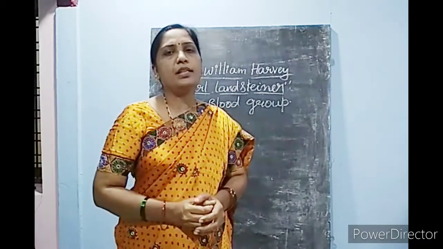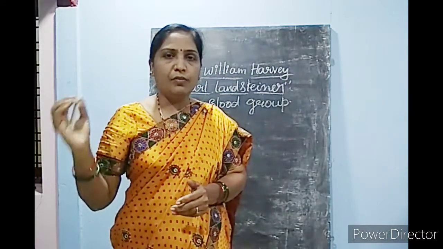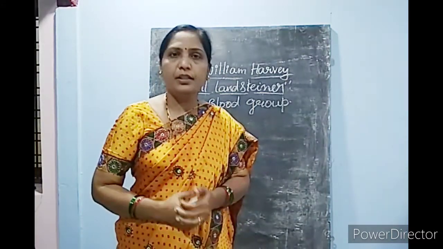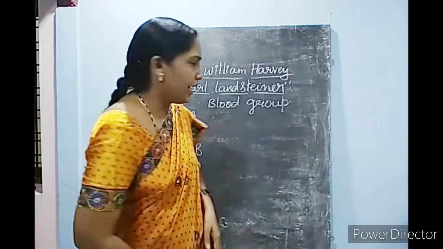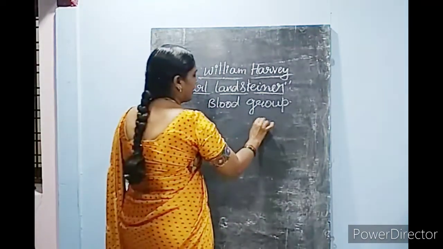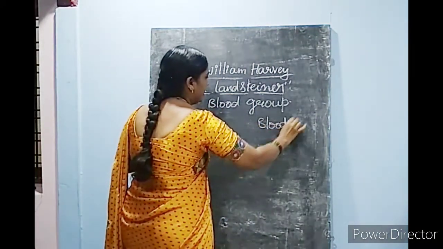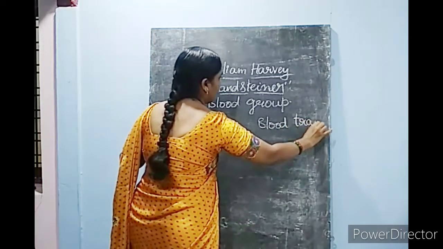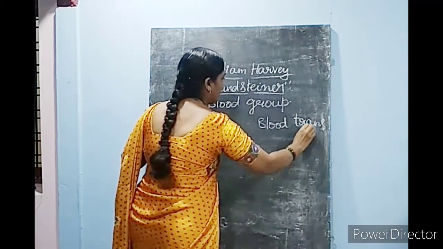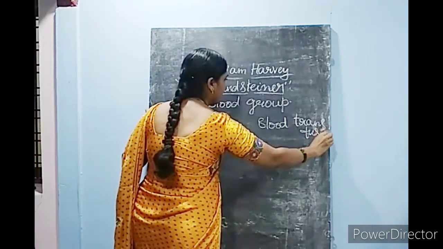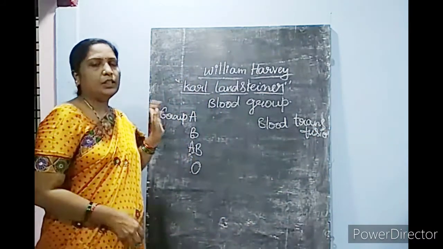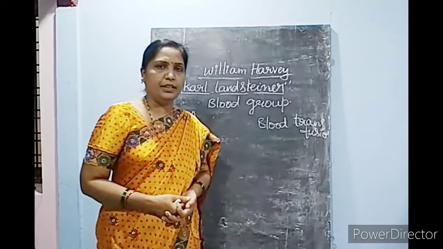This process, giving the blood from one person to another person, is known as blood transfusion. Blood transfusion means giving the blood to the needy person.